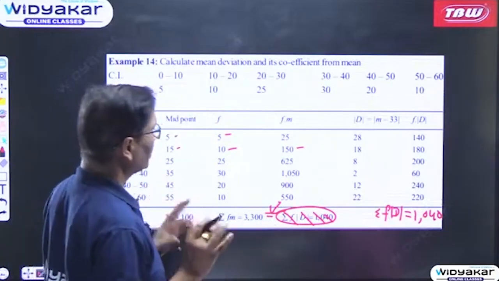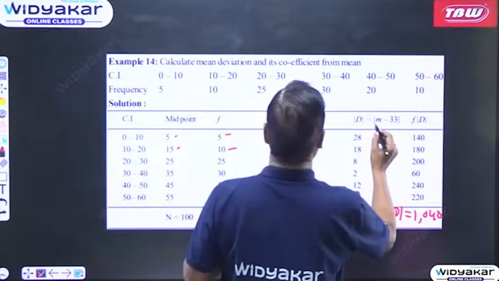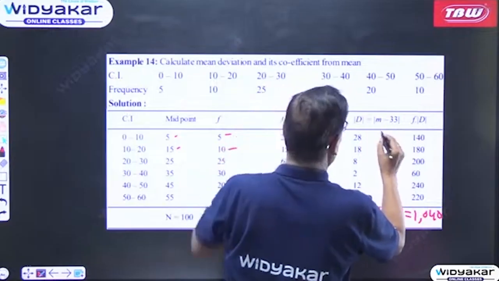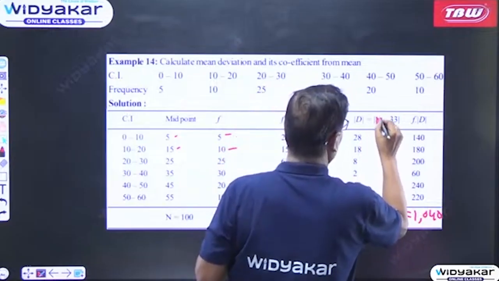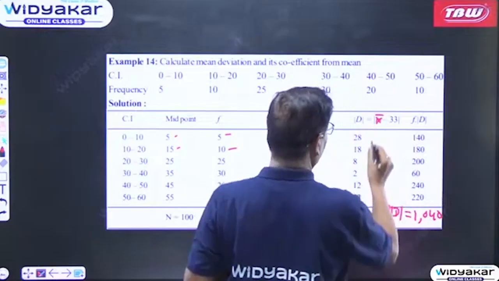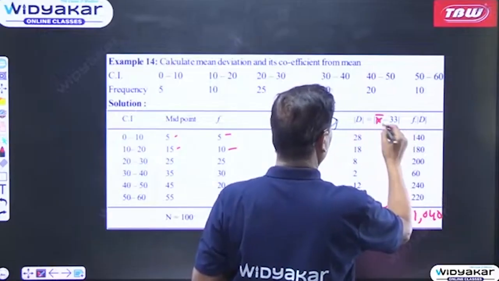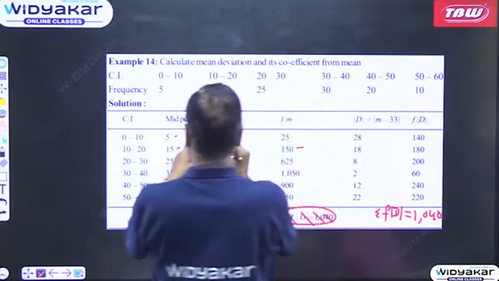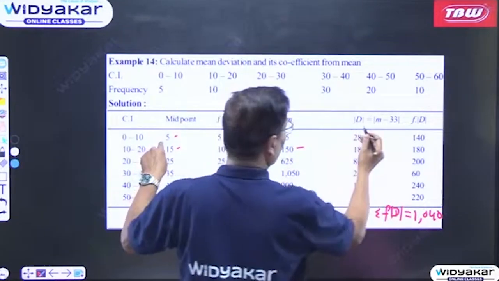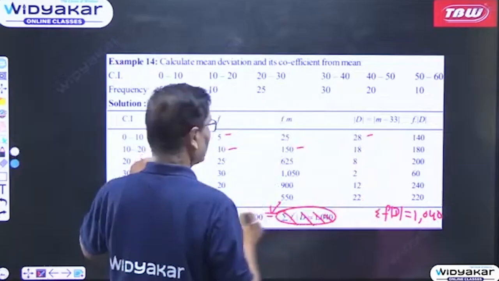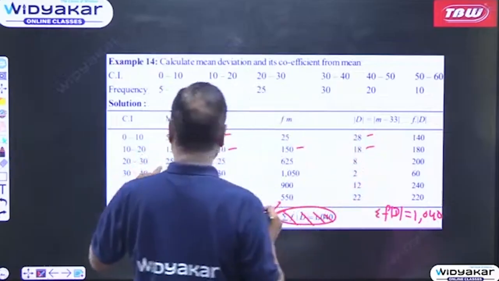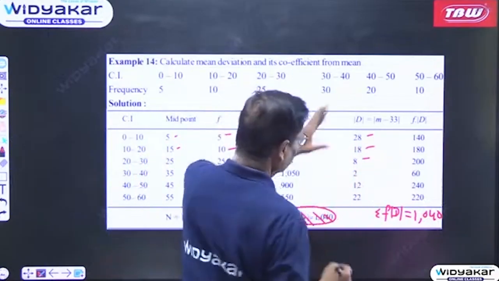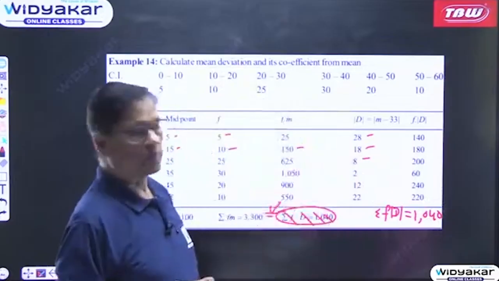Once you get 33, your coefficient from mean we are writing like this. X bar is equal to 33. So m minus x bar, m means the mid value. Mid value is equal to 5. 5 minus 33, 28. 15 minus 33, 18. 25 minus 33, 8, like this, because we are ignoring the plus and minus sign.